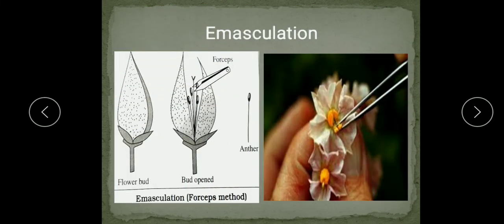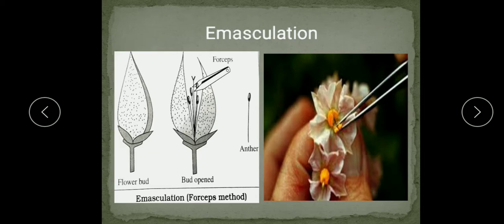Now here I will discuss two important processes with you. This is emasculation. What is emasculation, which is the third step? Various equipment is used for the emasculation process. You can see here the forceps method. So the process of removal of the stamens from the female parent before they have burst and shed their pollen is known as emasculation. The main purpose of emasculation is to prevent self-fertilization, and that is why stamens are removed before the anthers ripen, dehisce and self-pollinate the stigma.